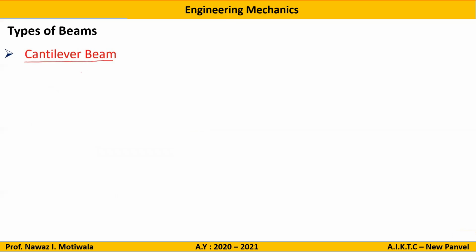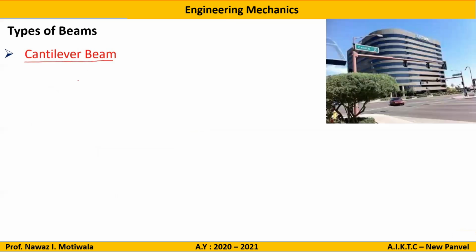Next is the cantilever beam. A cantilever beam means a beam which is fixed at one end and free at the other end, or has an applied load at the other end. So here you can see there is a beam here. It is fixed at one end, it is fixed here, but it is free at this point. So a beam fixed at one end and free at the other end is known as a cantilever.